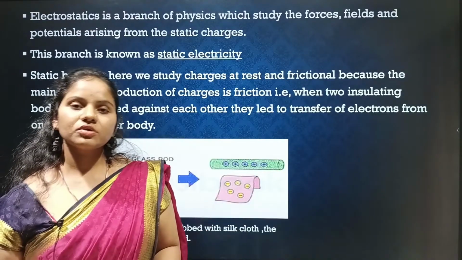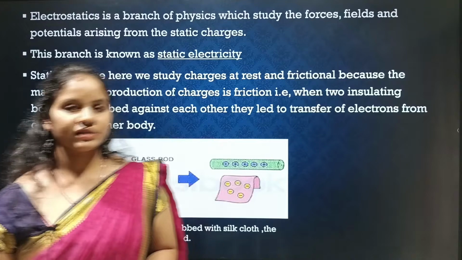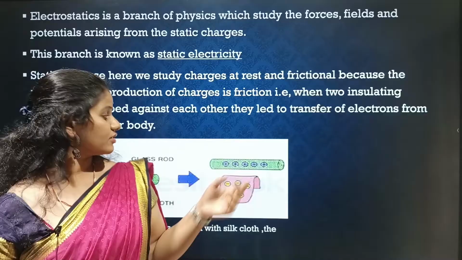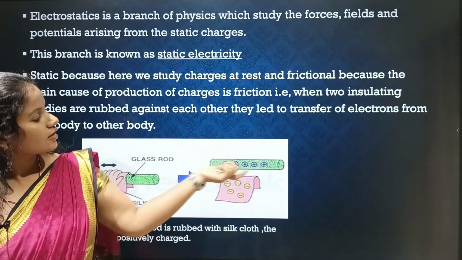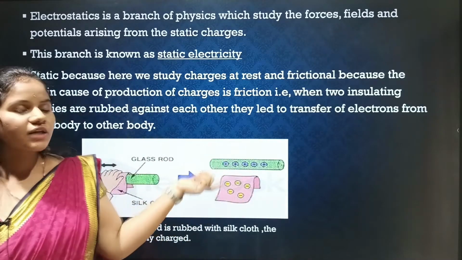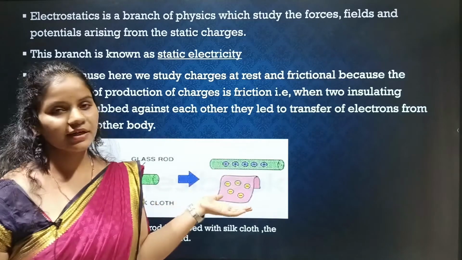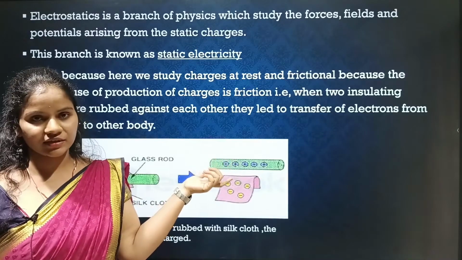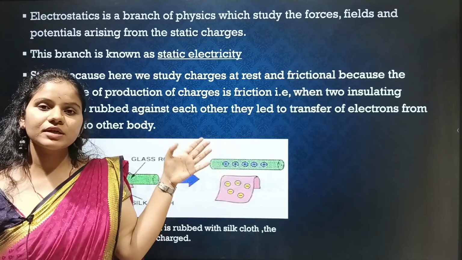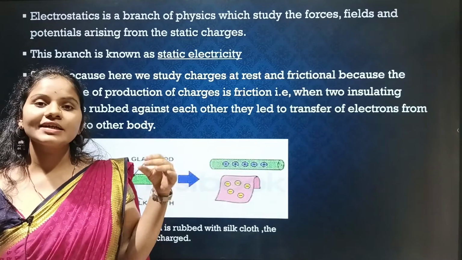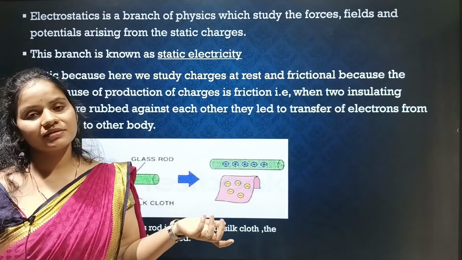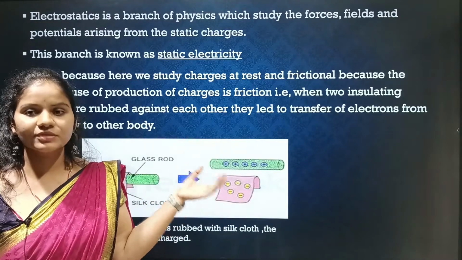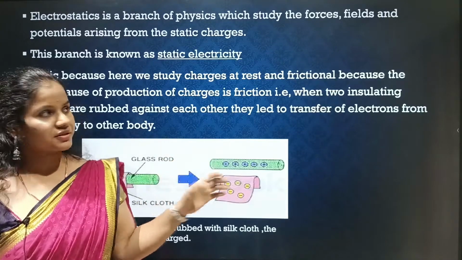Now we'll see the historical development of electricity. One of the scientists, Thales of Miletus, you can see in this picture, students, a glass rod and a silk cloth. Both are insulating objects. When both are rubbed together, one of the objects gets electrified, or charged, and it has the property of attracting light objects. It may be dust particles or pieces of paper. From this phenomenon, the word electricity was introduced.